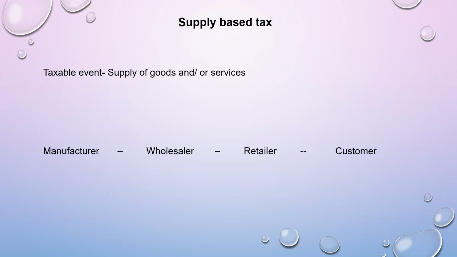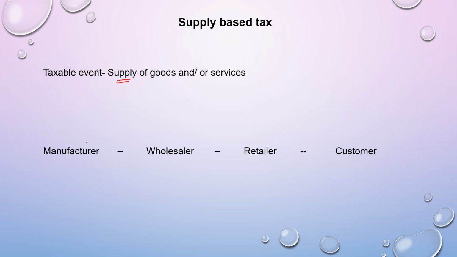Now moving further, we have also heard that GST, we call it a supply-based tax. What do we mean by that? Basically we know that GST is levied on supply of goods or services. So here supply is the taxable event. When there is a supply of goods or of services or a combination of these, then GST is levied. So tax gets levied when there is a supply. That is why we call it a supply-based tax.